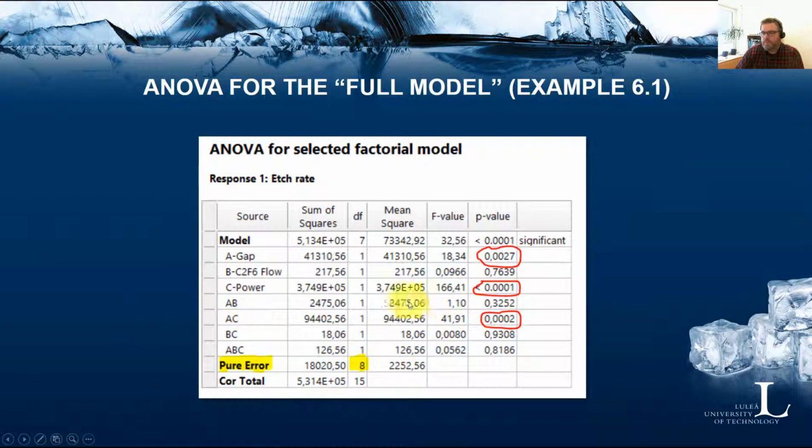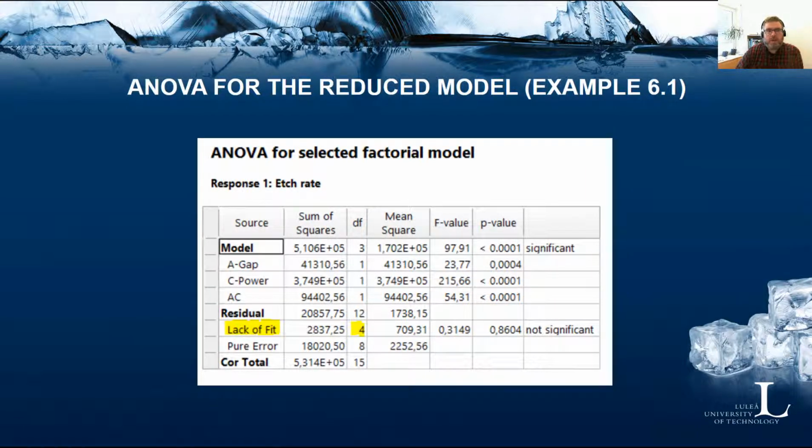So these 3 terms, the main effect of A, C, and the AC interaction, have very low p-values, so it's a reasonable conclusion to believe that these 3 terms should be in the final model. So let's reduce the model and just keep those significant terms and look at the ANOVA this time.